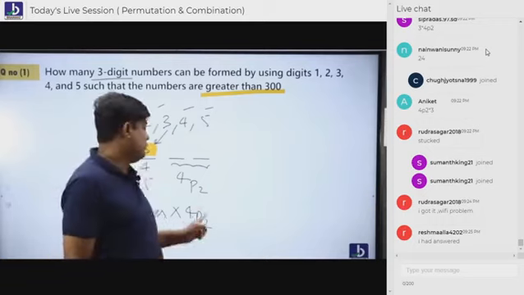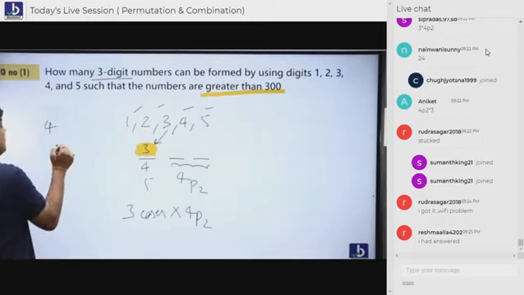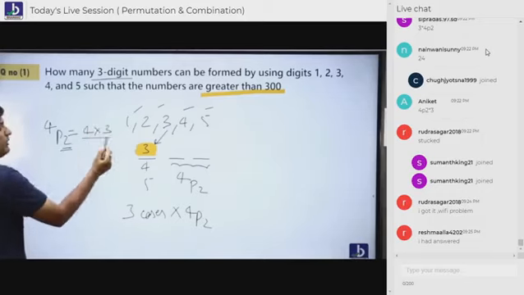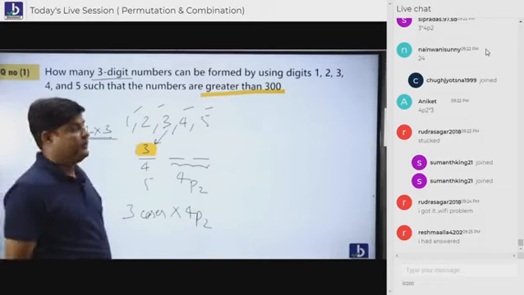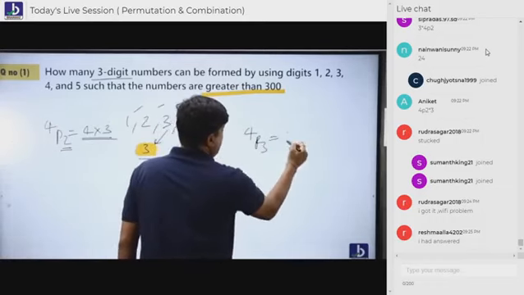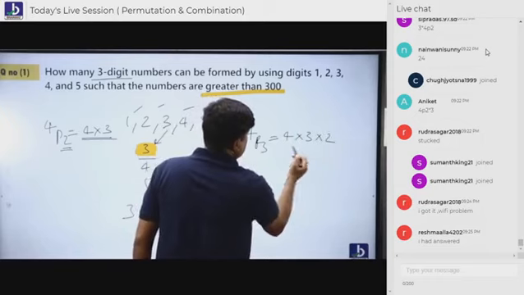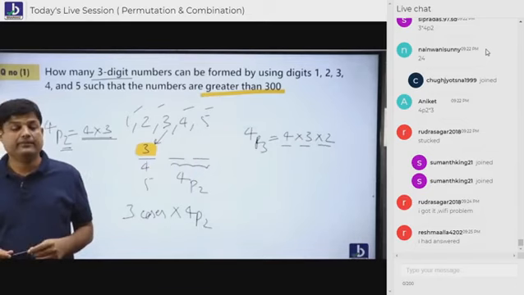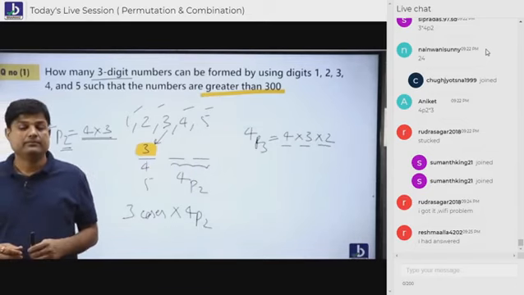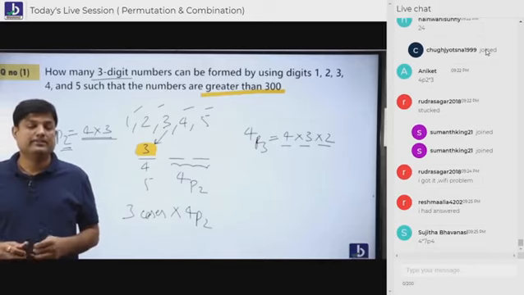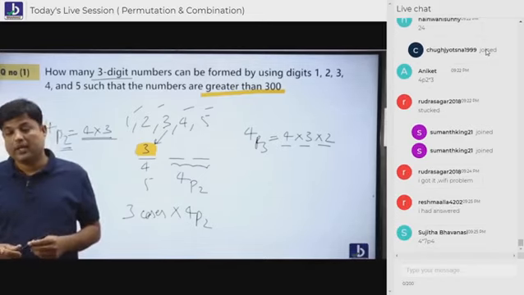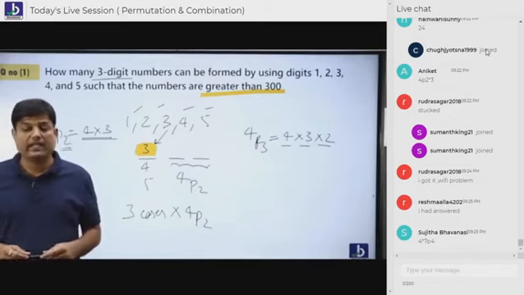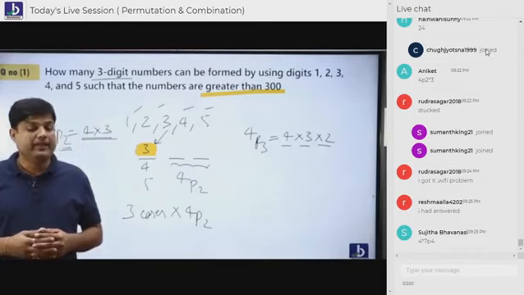So 4P2 value, you all know how to do 4P2. 4 people will sit, followed by 3 people, as two numbers should be filled. If it is 4P3, as I've already told you, 4 people, then followed by 3 people, then followed by 2 people. 1, 2, 3. Are you all understanding, everybody? These concepts are very clear to you. That's good. Many people have answered. Reshma and some of the students have not answered still. It's okay.